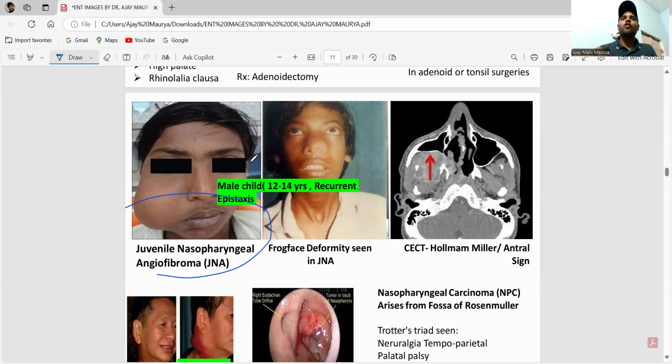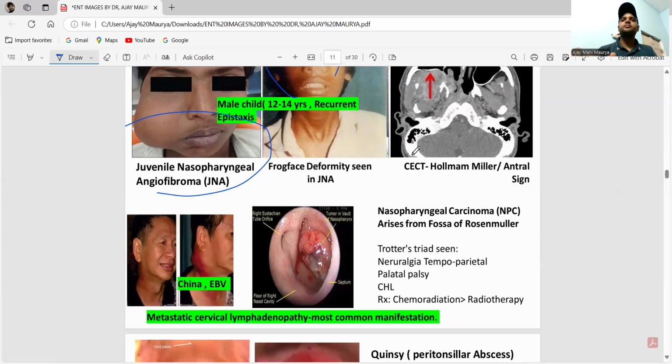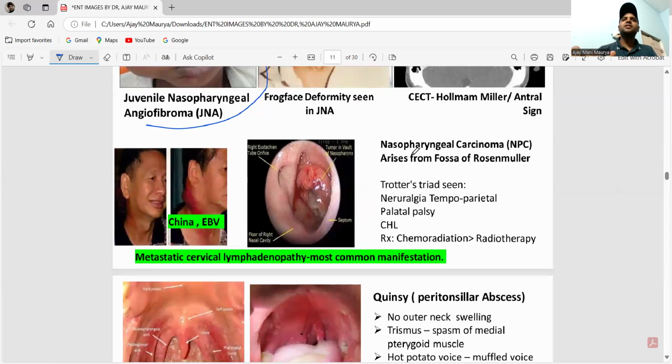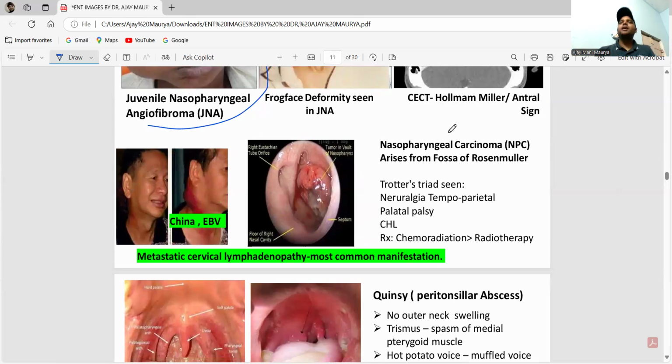Okay, now there is a frog face deformity. Frog face deformity. In CT, you see the Holman-Miller sign or Anderson. Holman-Miller sign or Anderson. Okay. The next one is nasopharyngeal carcinoma, NPC. These arise from the fossa of Rosenmüller. I already told you about this one.